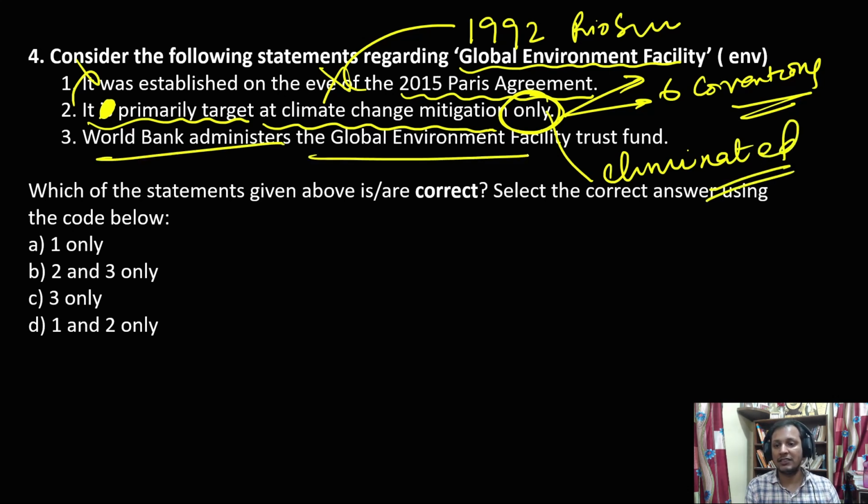World Bank administers GEF facility. Okay, yes, this is correct. So the third statement is correct. So only 3 is correct. So the answer will be option C.